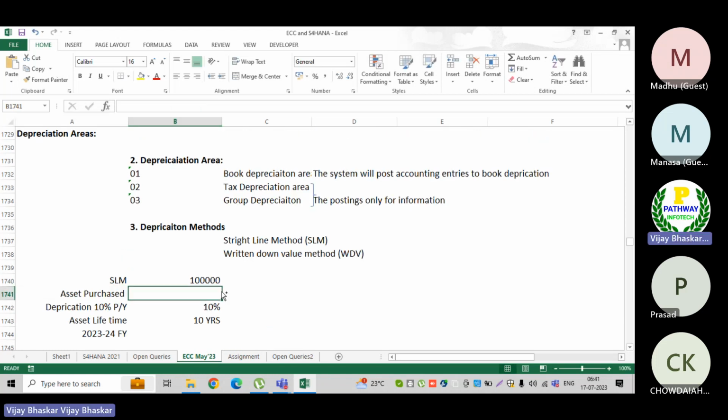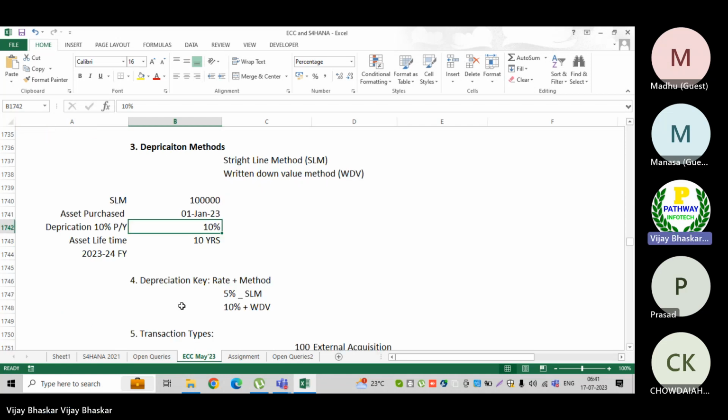Asset purchased on 1st of January. If I want to calculate depreciation, instead of 1st of January I'll put April 1st, so that it will match our financial year. So let's say I want to calculate depreciation for the 2023-24 financial year, 10% on this